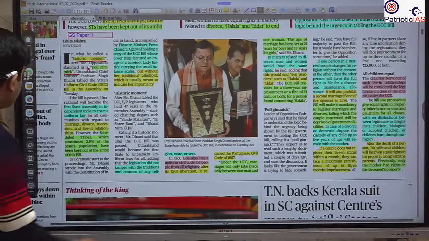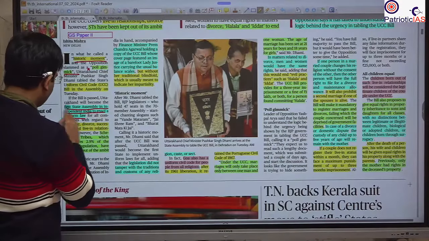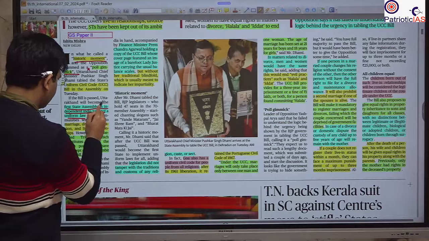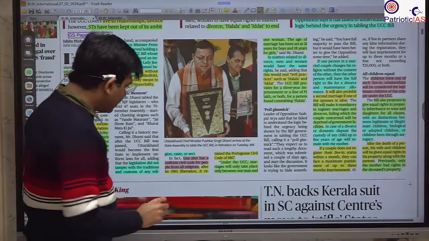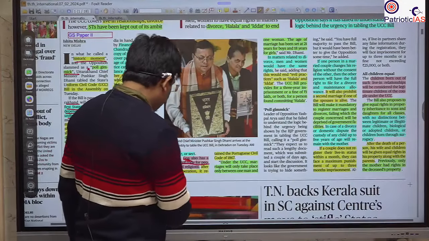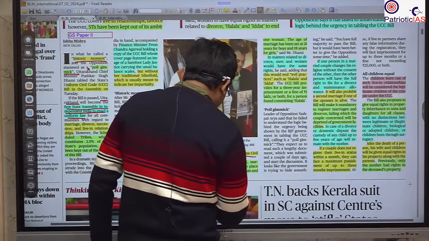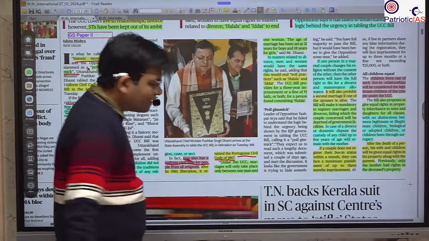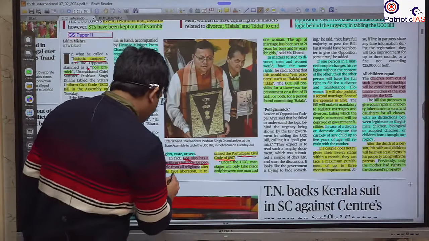This is the first state in independent India to enact a uniform law, as per the chief minister of Uttarakhand. But you should understand the reality is that Goa already has a uniform civil code, because it retained the Portuguese Civil Code of 1867 when it got independence from the Portuguese in 1961.